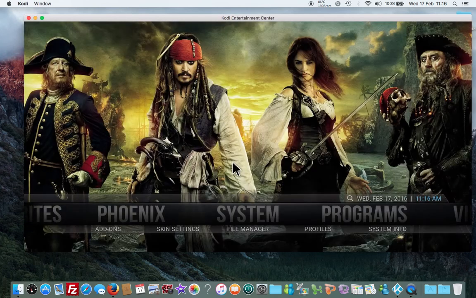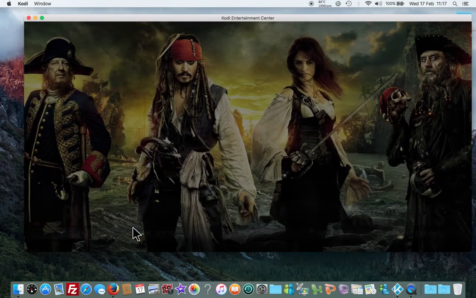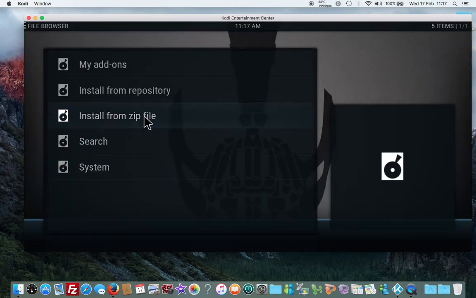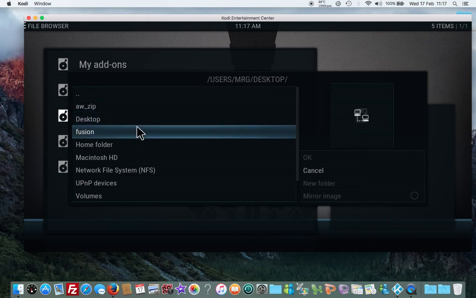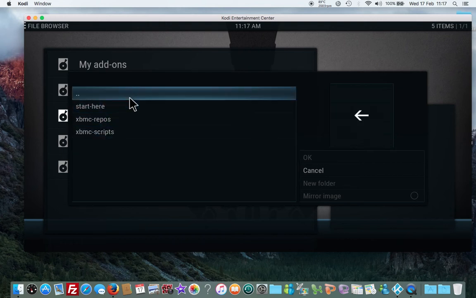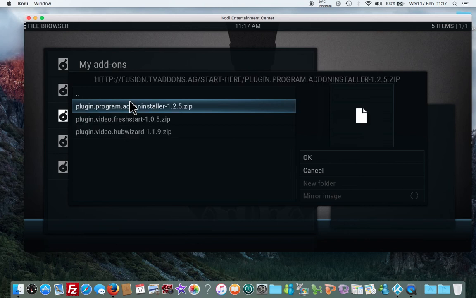Okay. Then come out of there, and what we need to do is go to System Add-ons, install from zip file. Then we're going to go to Fusion. Click on Start here. Click on this one.